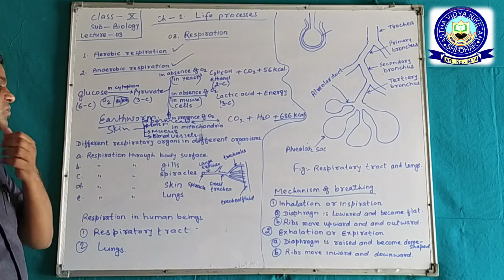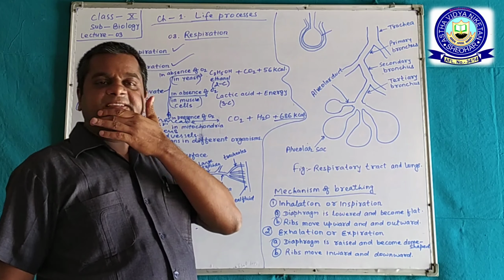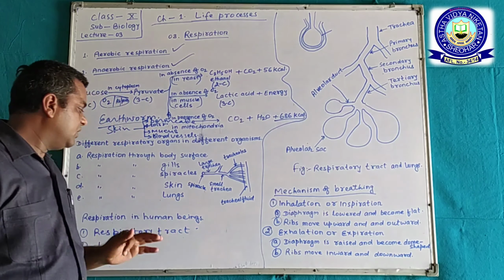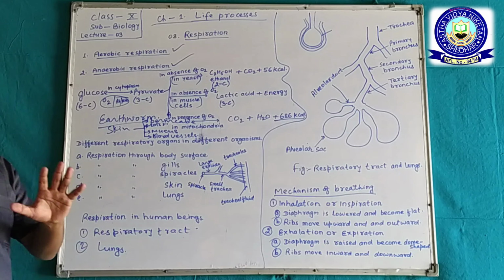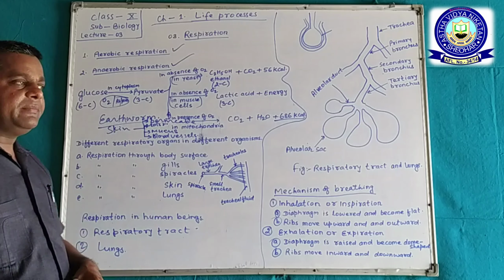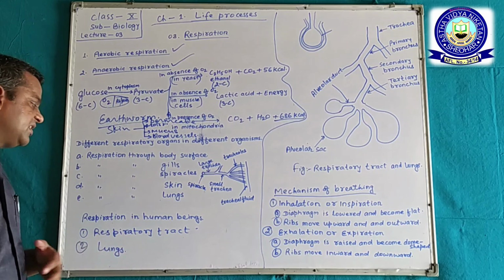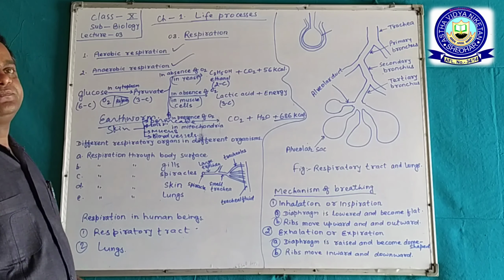Now respiration through lungs. Basically, we discuss lung respiration in human beings. See, in human beings there are two parts: the respiratory tract and the lungs.